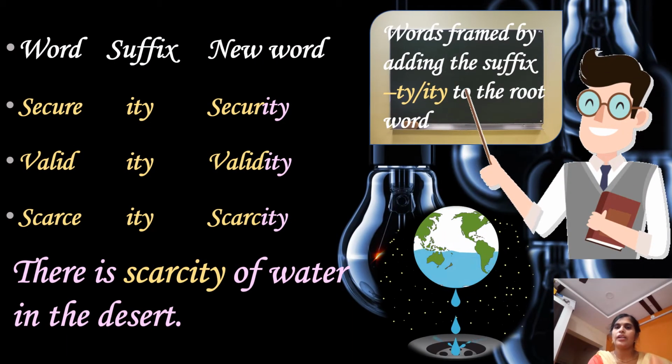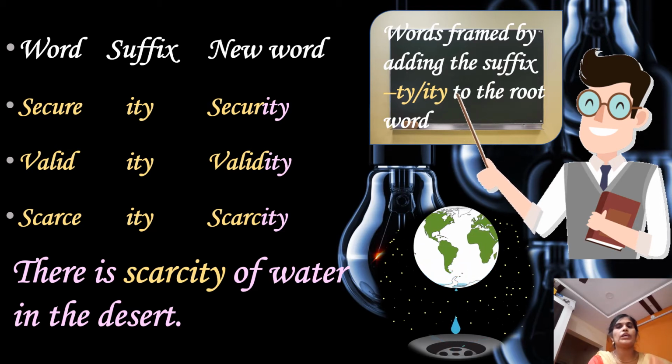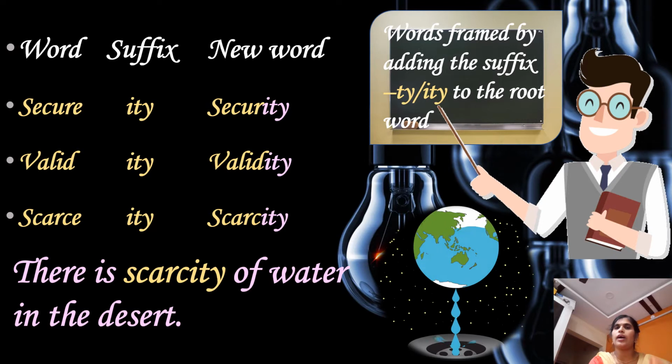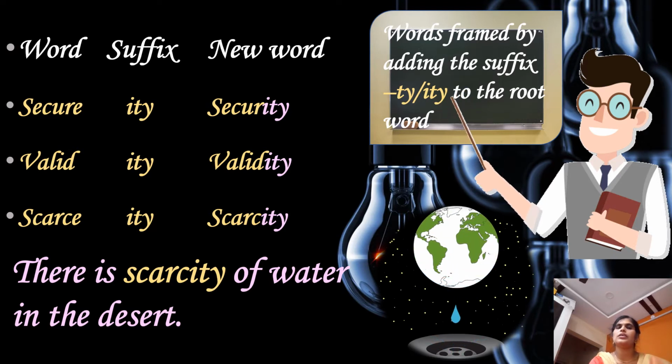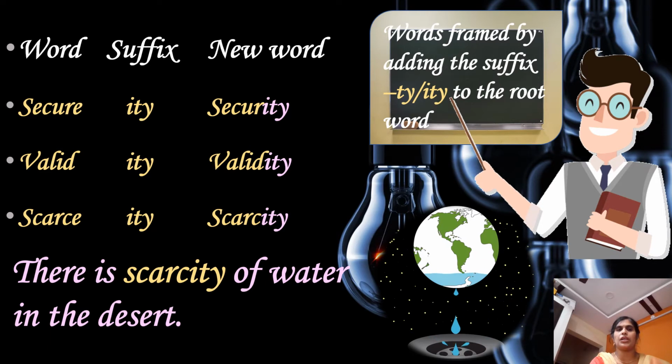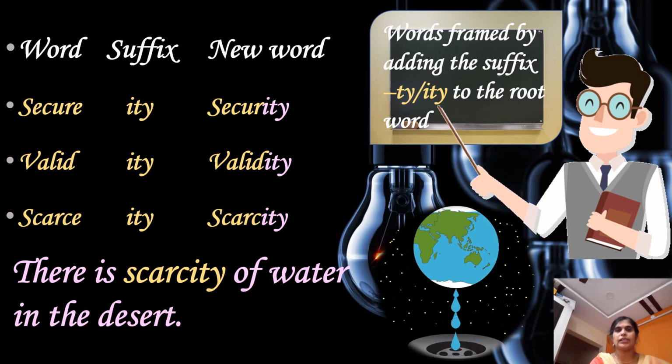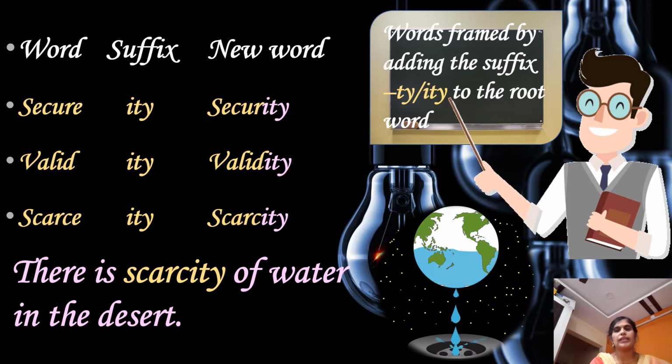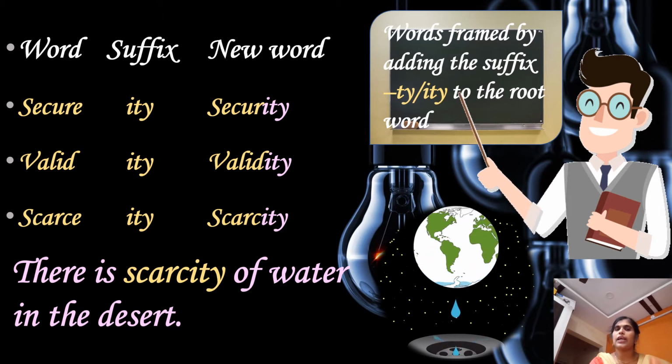Children, here is your next example. Words framed by adding the suffix ty or ity to the root word. For example, secure, by adding the suffix ity, the word becomes security. In the same way, valid, validity, scarce, scarcity. There is scarcity of water in the desert.